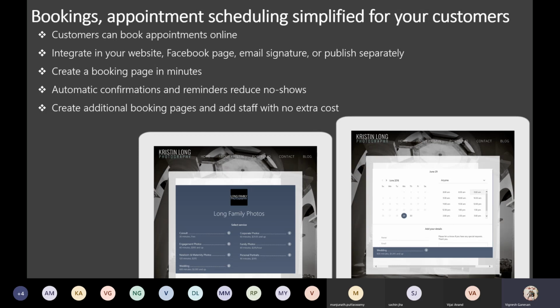So when it comes to Bookings, this is something which organizations can leverage for getting their customers booking, or you can also integrate that with your Facebook page. This can be a public facing site so that you don't need to build a public facing booking website for your customers to book an appointment with you. This particular app is going to take care of things. So if any of your customers have come up with such a need, or maybe your own company which you're working for has a similar need, then this app will be a perfect fit for that. And as we talk further and as you see a demo, you'll gain more knowledge about what this is, what are the use cases for this, and where exactly this would fit in.